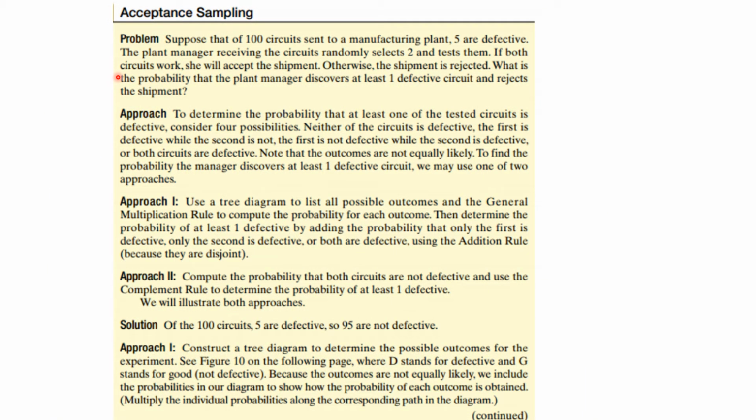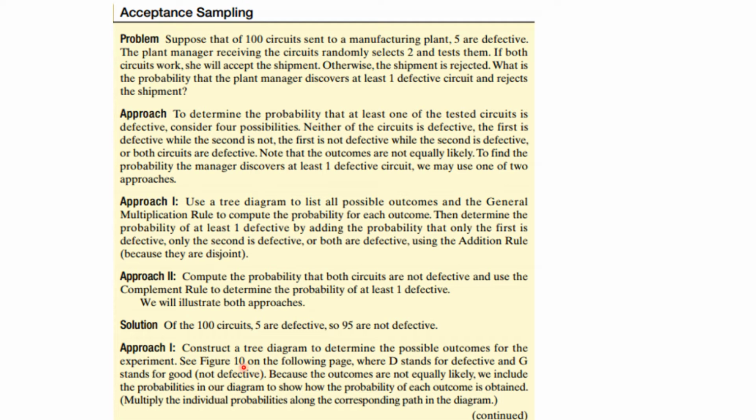This is often used in acceptance sampling to decide whether you're going to accept a shipment. For example, the one we saw in a video was about potatoes. So suppose that of 100 circuits sent to a manufacturing plant, 5 of them are defective. The plant manager receiving the circuits randomly selects 2 out of the 100 and tests them. If both circuits work, she accepts the shipment. Otherwise, it means one or the other or both do not work, and the shipment is rejected. What's the probability that the plant manager discovers at least one defective circuit and rejects the shipment?